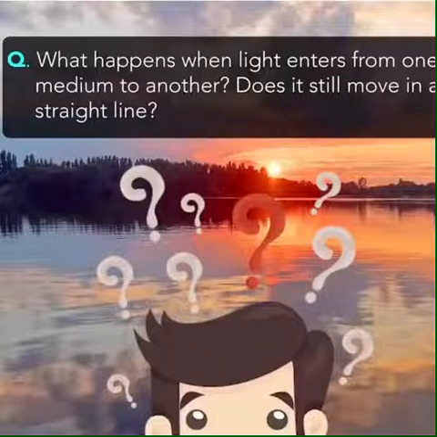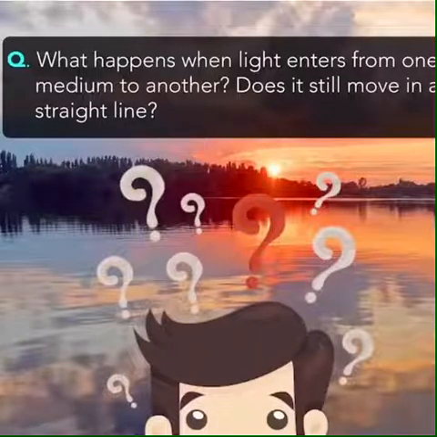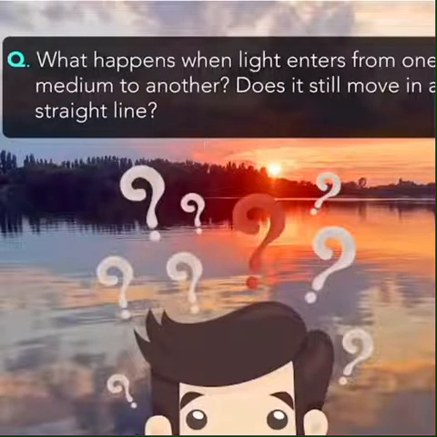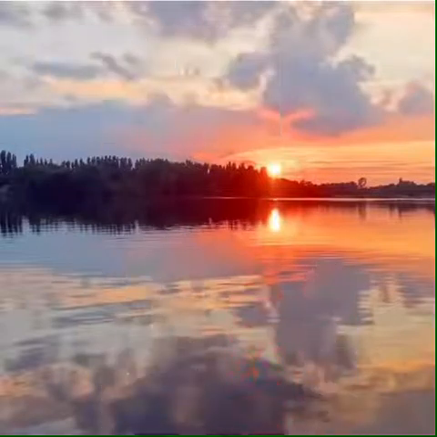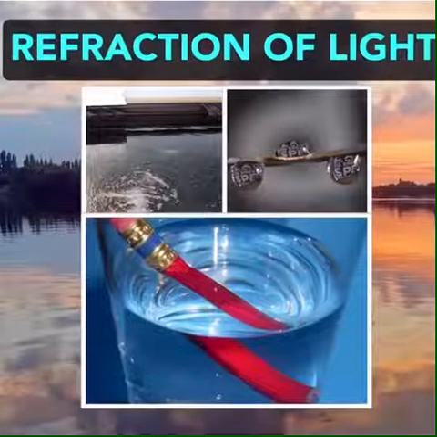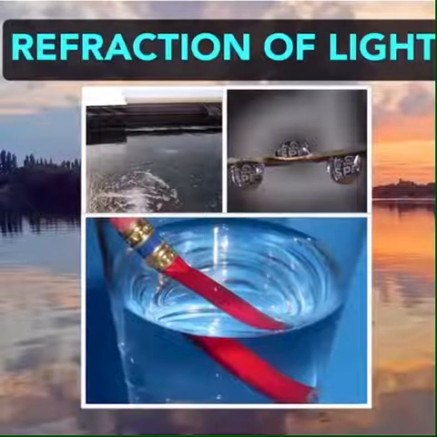My dear students, let's see what happens when light travels from one medium to another. Does it still move in a straight line? I have told you light in a medium travels in a straight line. But when it travels from one medium to another, it refracts, means it changes its path.